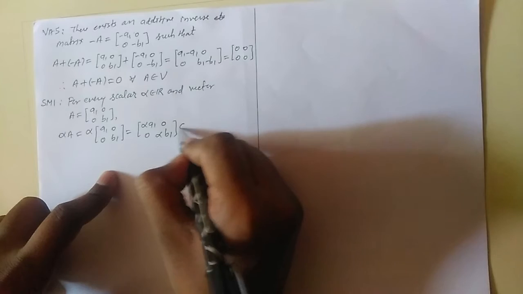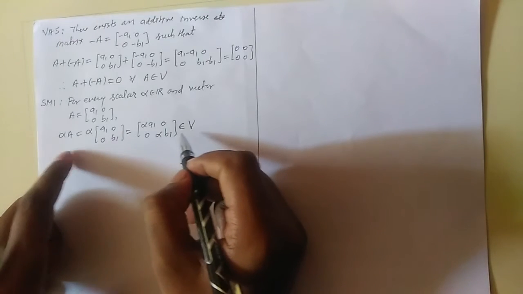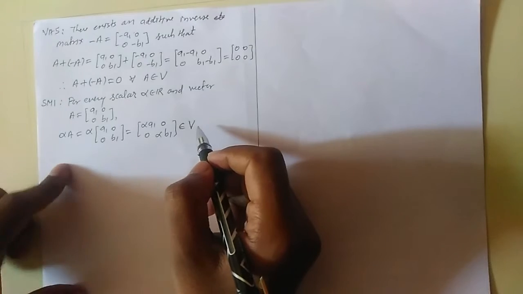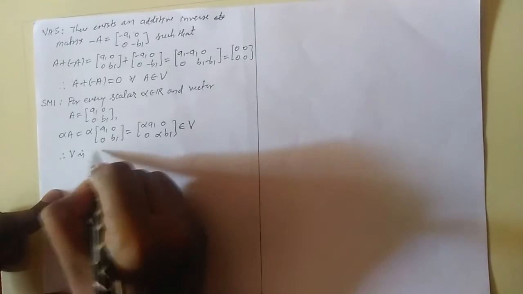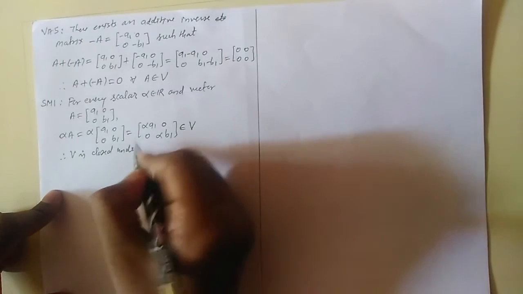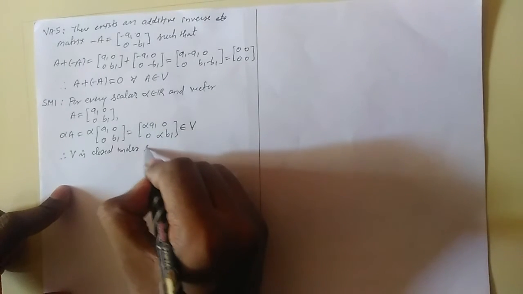So this belongs to V. This matrix is again of the form of an element of V. So scalar multiplication must belong to V. So we can say that therefore V is closed under scalar multiplication.